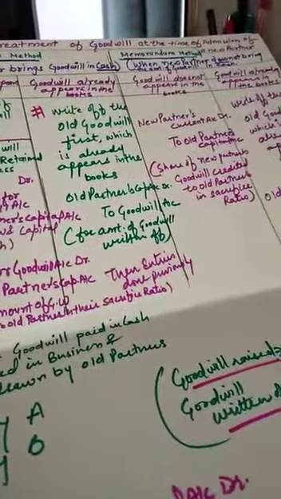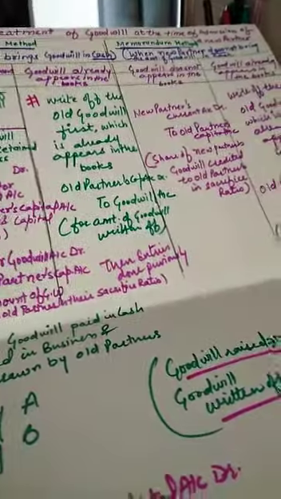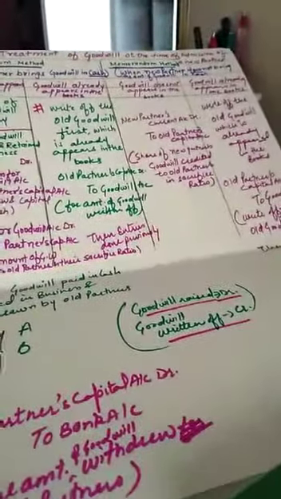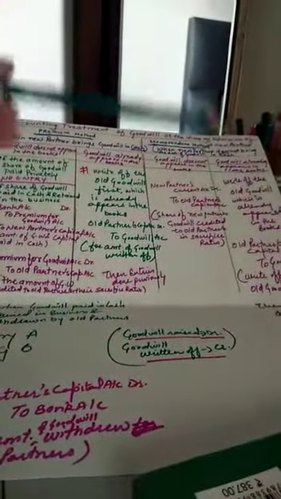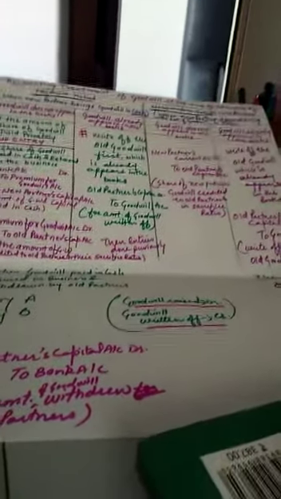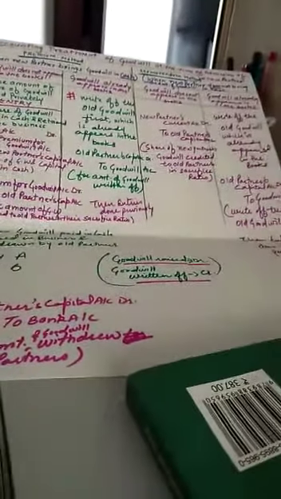Good morning, students. I have sent you the chart that we did earlier: the accounting treatment of goodwill at the time of admission of a new partner. We have done the premium method as well as the memorandum method. A complete chart is given to you. You have to maintain this chart in your fair notebooks as well.